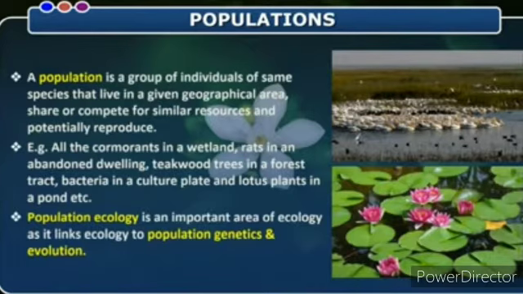Example: all the cormorants in a wetland, rats in an abandoned dwelling, teakwood trees in a forest tract, bacteria in a culture plate, lotus plants in a pond are some examples of population. Population ecology is an important area of ecology as it links ecology to population genetics and evolution.